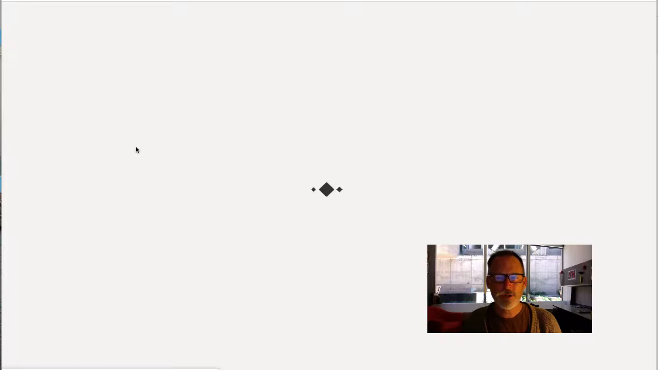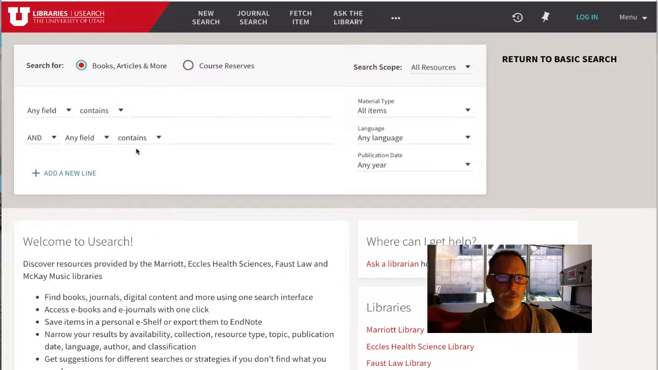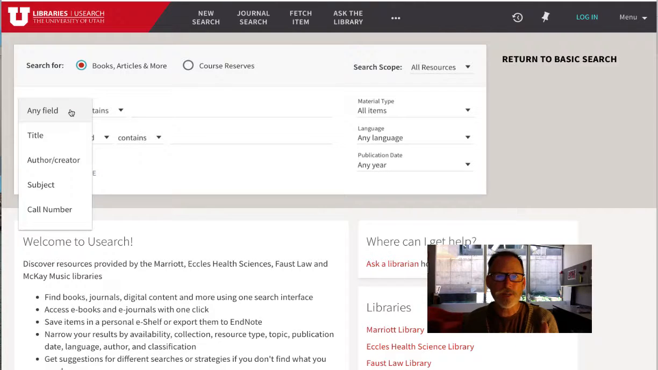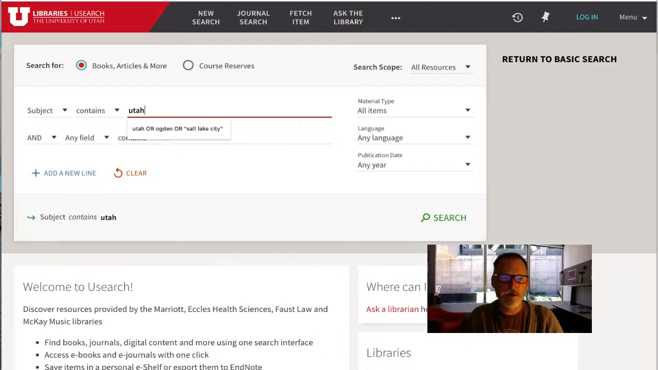When you go to the advanced search, we have millions of books in the Marriott Library, and instead of just typing in Utah and hoping that it grabs something relevant, you can go to where the librarian has boiled down a book into a handful of subjects. You can click on any field and select subject. So you know that whatever shows up, one of the boiled-down main features of that particular item, whether it be a book or an article or a DVD, is going to be Utah. That's going to be one of the main topics.